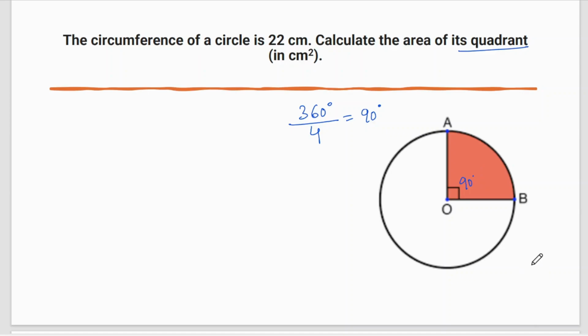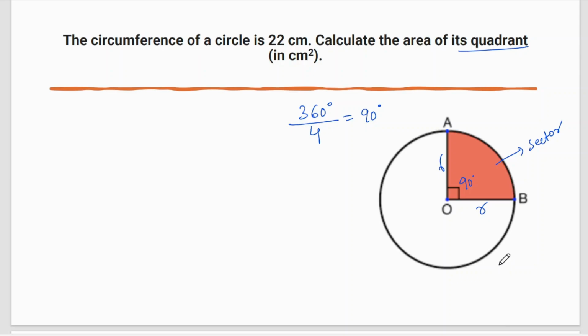Okay. Now you can see this is nothing but a sector. Why is it a sector? Because we have got two radii, OA as radius, OB as radius, and AB an arc. So the area enclosed within these two radii and an arc is called the sector. Okay.